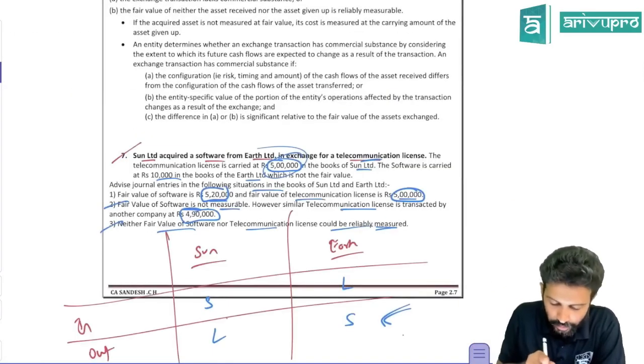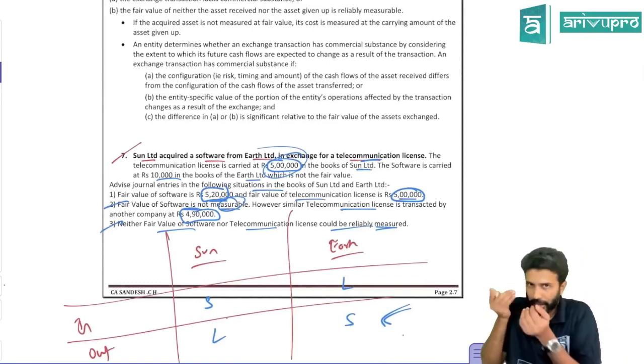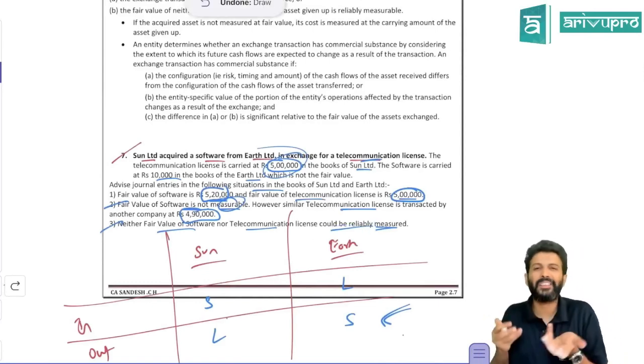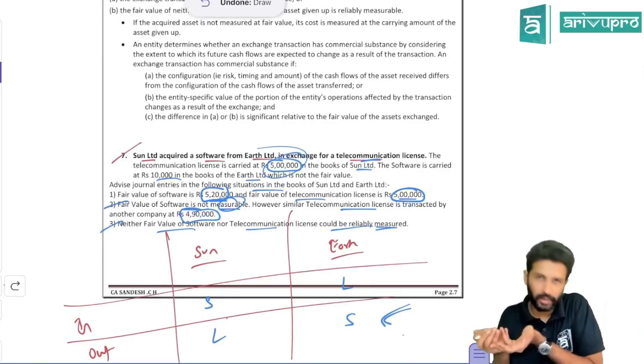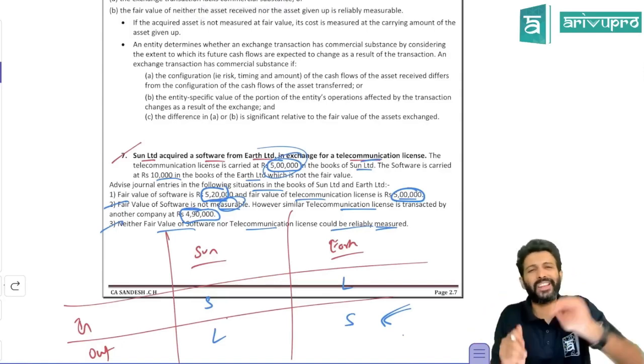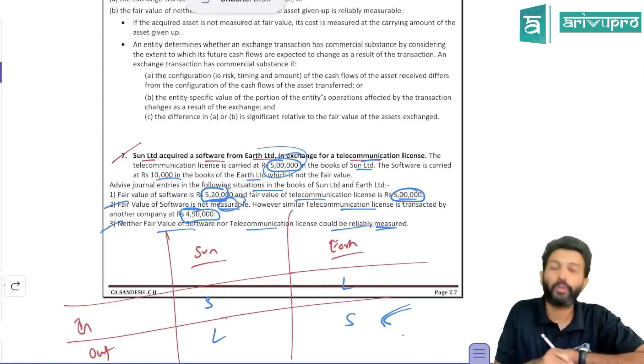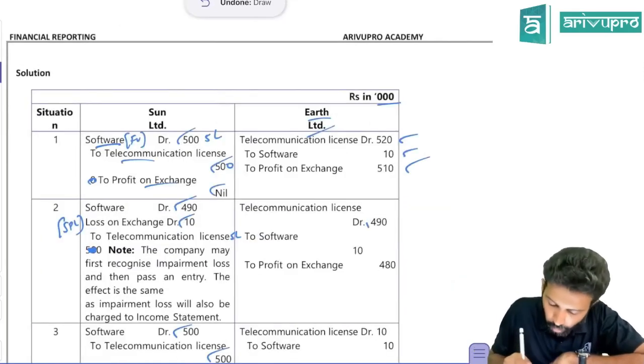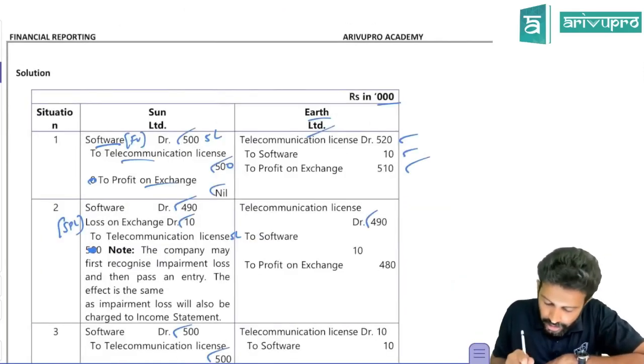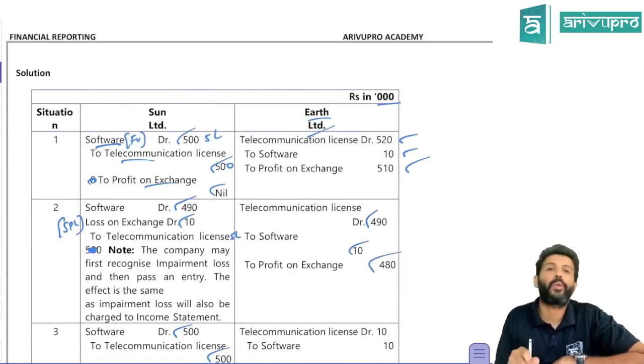Second case, fair value of software is not given. So that's what ArP gave up. They're saying fair value of the asset given up cannot be measured. If that is not there, we will use fair value of the asset acquired. Acquired is telecommunication license. Do you know that? 490. That means license will be recorded at 490. You have to derecognize software at 10. So profit on exchange will be 480.